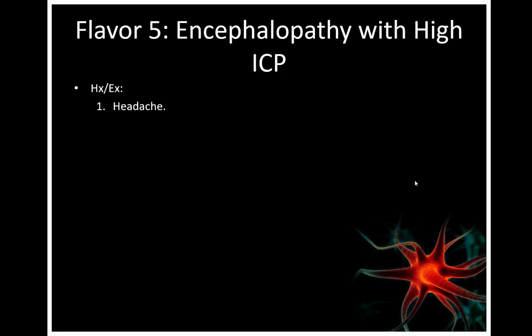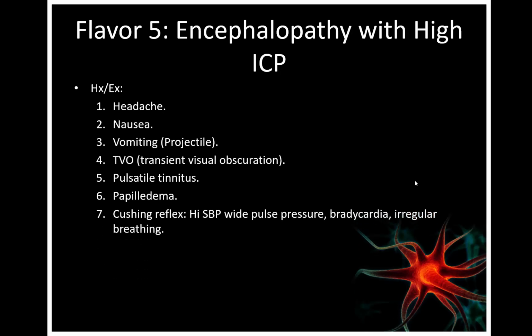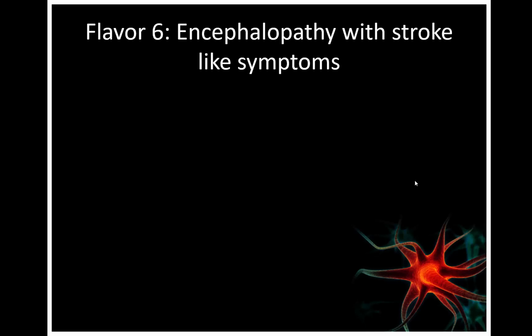So in the history and exam, the patient might have headache, nausea and vomiting, transient visual obscuration, like transient loss of vision that lasts a few seconds, particularly with bending forward, pulsatile tinnitus, or papilledema, or Cushing reflex, like increase in the systolic blood pressure with wide pulse pressure, bradycardia, and irregular breathing. The differential diagnoses of this category include intracranial hemorrhage, venous sinus thrombosis, neoplastic such as glioblastoma multiforme or meningioma, or acute stroke with mass effect and raised intracranial pressure.